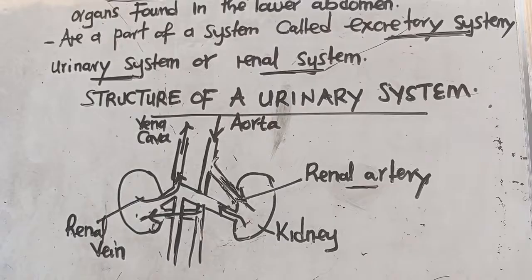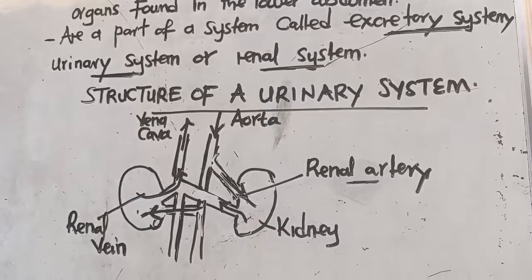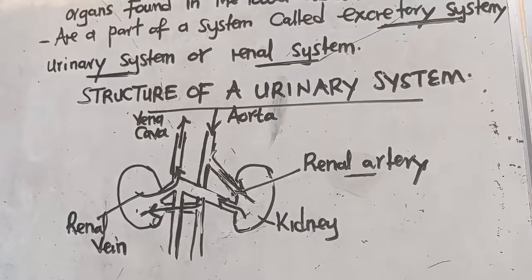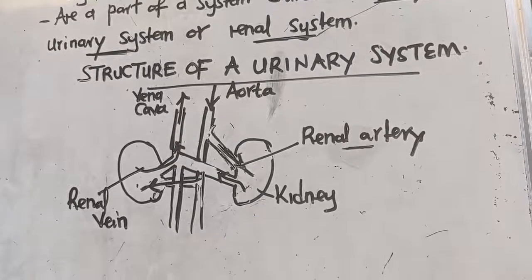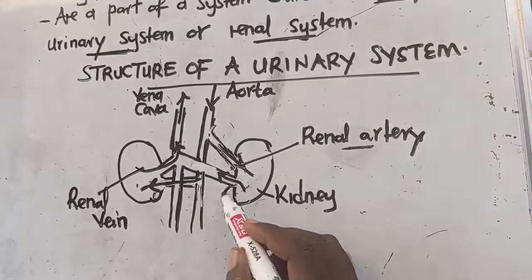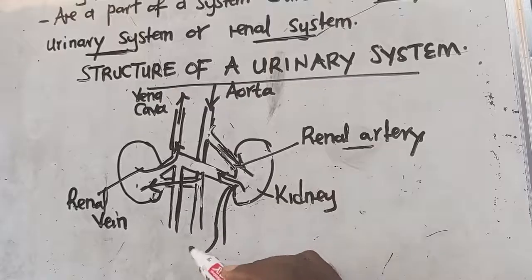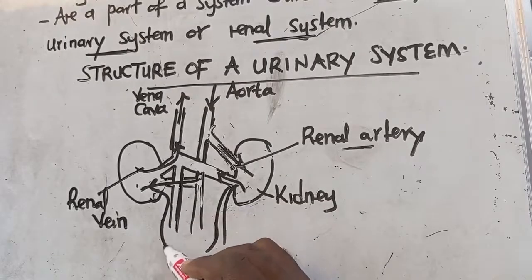So these are two important things that I want you to understand. Before we go any further, you discover that from here, these tubes are going. There are those parts that come like this. Have you seen these ones that will form like this?